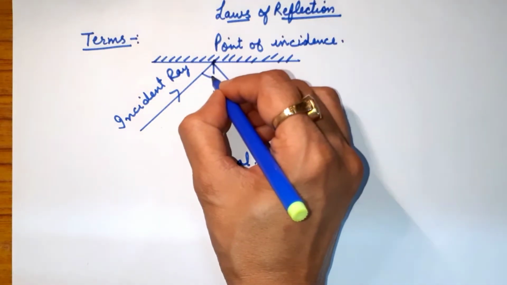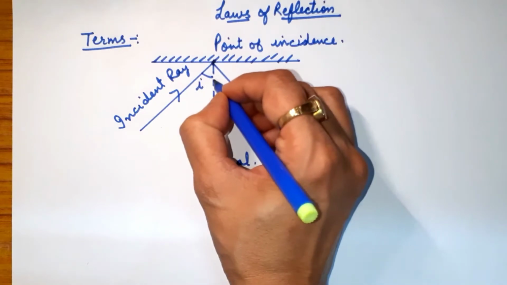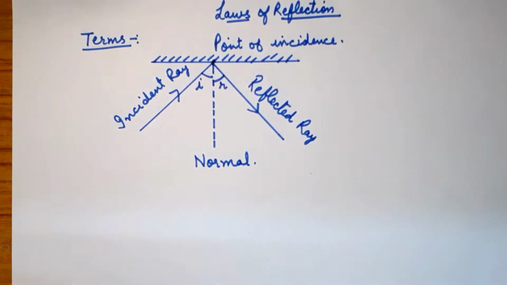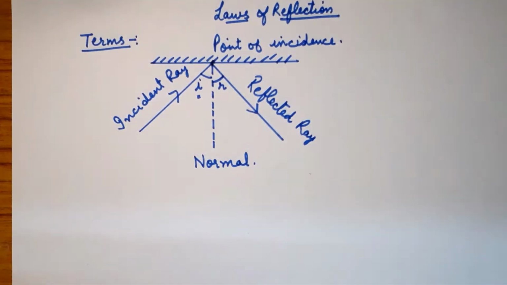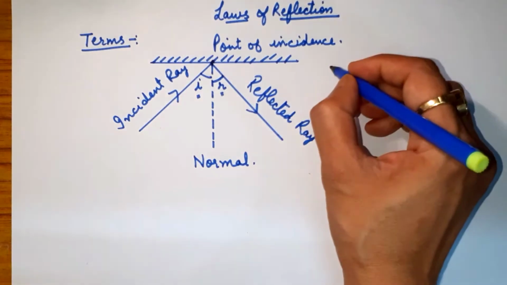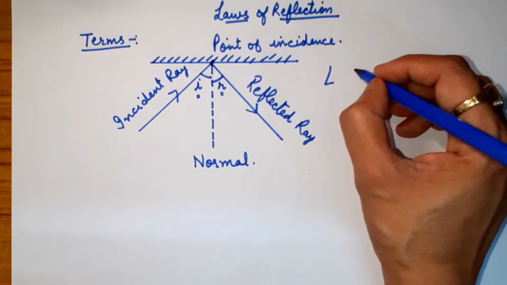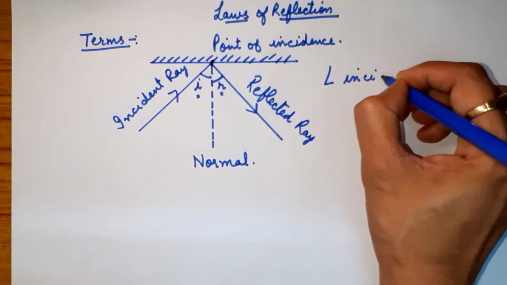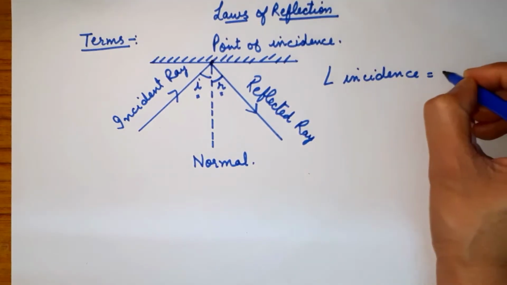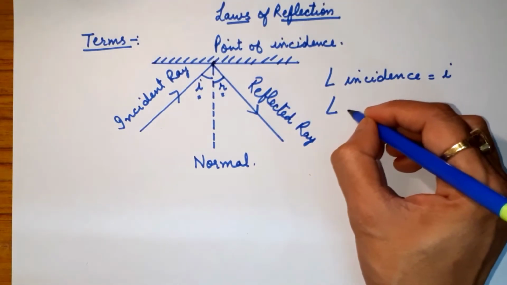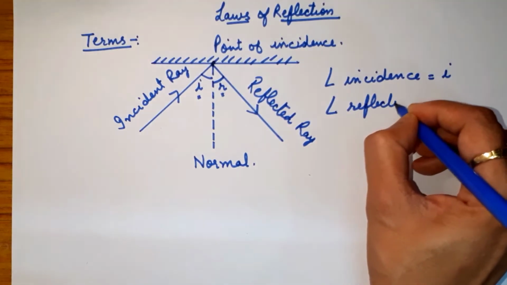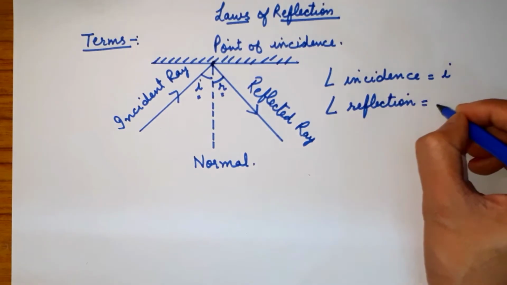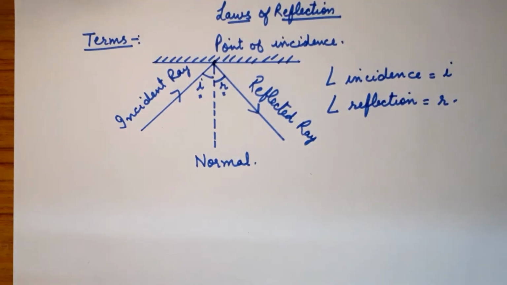Now there is an angle formed here and one angle formed here. This angle I, small i, is said to be the angle of incidence. And this is said to be the angle of reflection. Angle of incidence and angle of reflection. Okay, children?